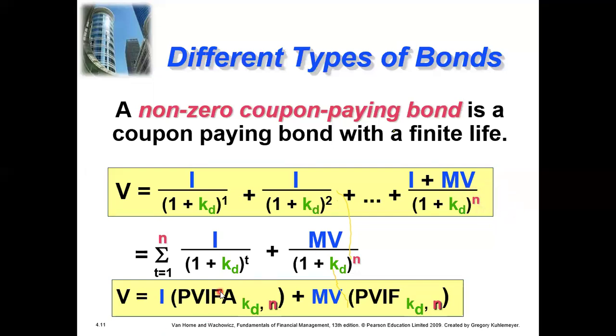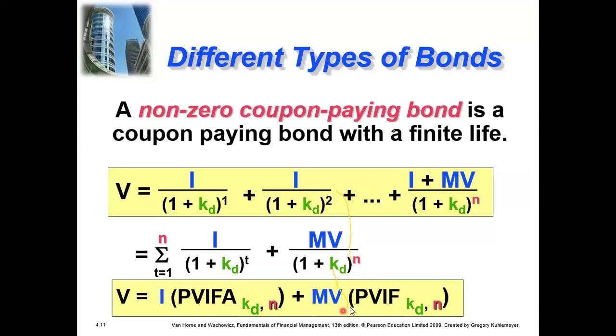And if we want to use the tables that are given at the end of the book, we can use this formula. V is equal to I times PVIFA plus MV times PVIF. So see the difference here, we have A and here no A. A here is annuity. It means that we are getting this I, the coupon payment or the interest payment, every year or every quarter, whatever the compounding frequency is. So we are getting it every year. That's why we are having A.